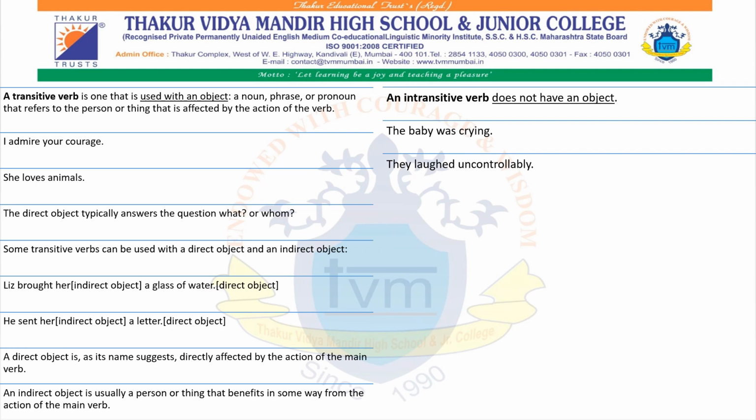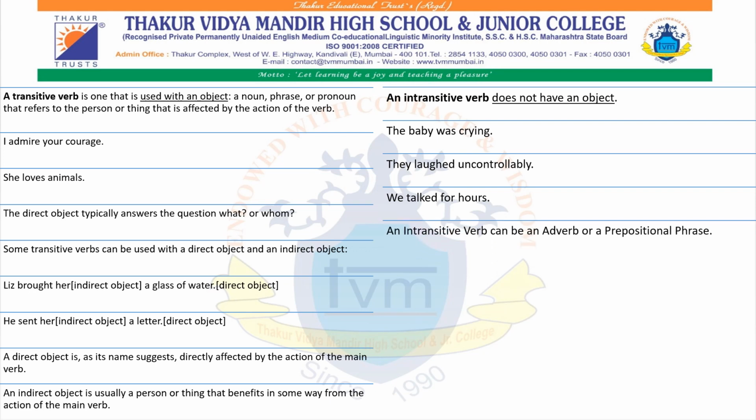And yes, we know it is an adverb. We talked for hours. We is the subject, talked is the verb, and for is a preposition followed by another word. Again, it is not an object. An intransitive verb can be followed by an adverb or a prepositional phrase. So there is no object following a verb when it is intransitive.